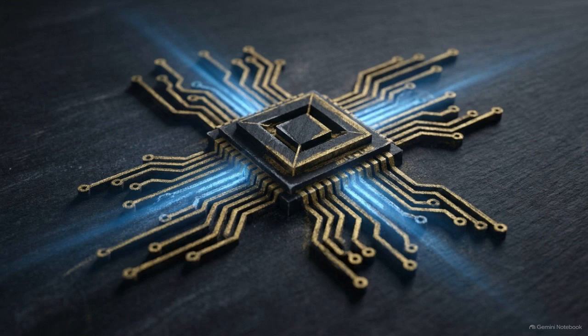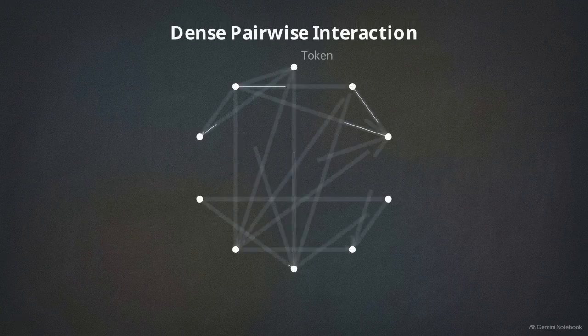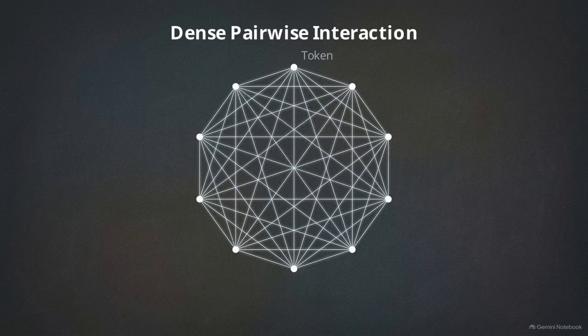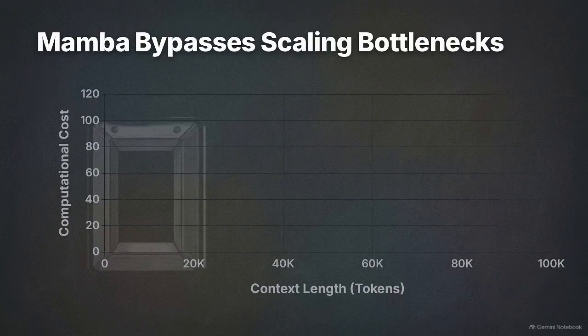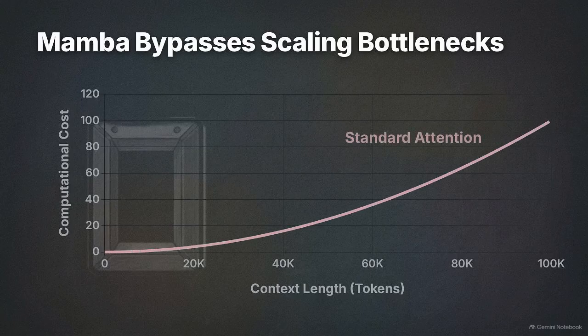Modern large language models rely on self-attention to process information. This mechanism maps the relationship between every single token in a sequence, providing deep reasoning capabilities. But that density comes with a prohibitive computational cost. As the context length grows, the memory and processing requirements scale quadratically.